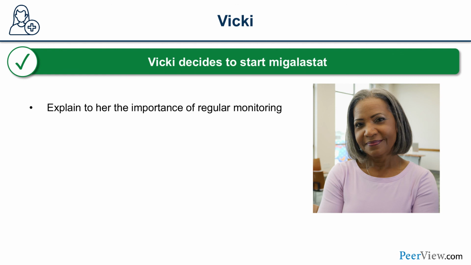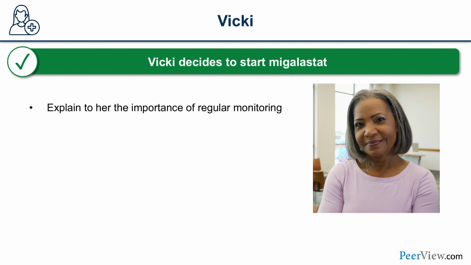And the latter one is oral as opposed to IV infusions every 2 weeks with enzyme replacement therapy. After further discussion, we also discussed the data that support use of enzyme replacement therapy and migalastat. And the patient decided that at this point, she would like to go with migalastat, the oral treatment.